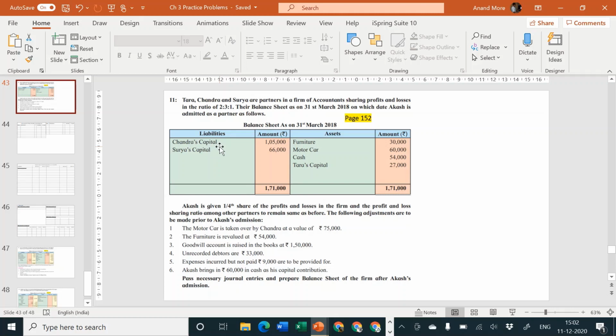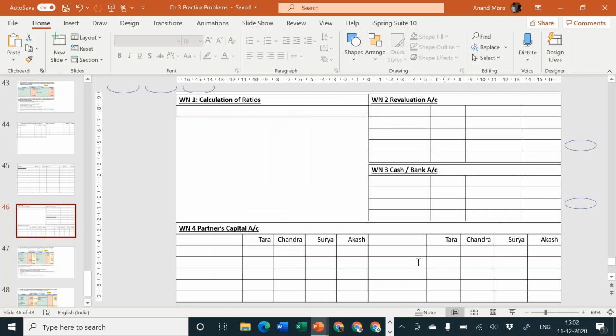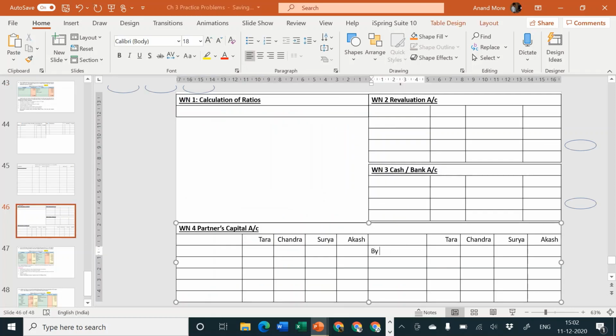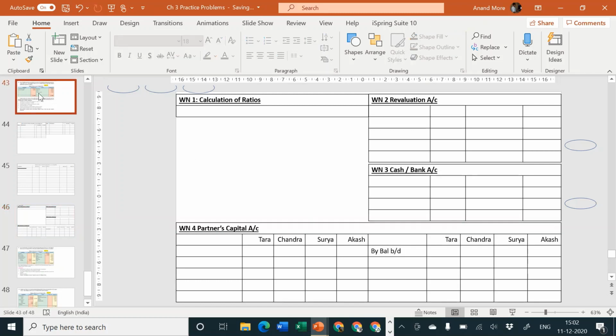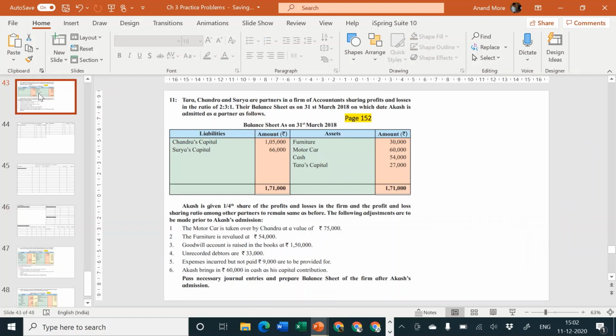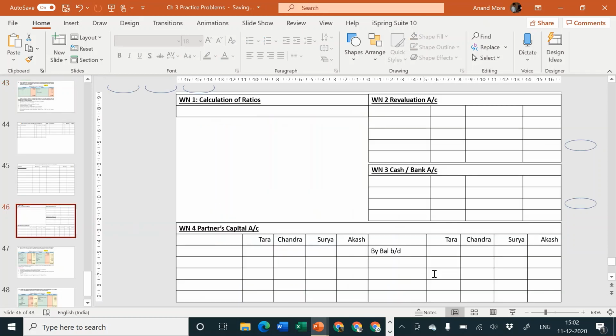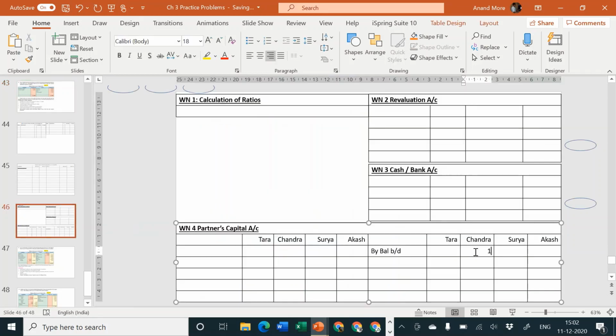Chandra's capital 1,05,000, Surya's capital 66,000. Come to partners capital account, come to the working note, write down there by balance brought down. Chandra's capital account is how much? 1,05,000. Surya is 66,000.